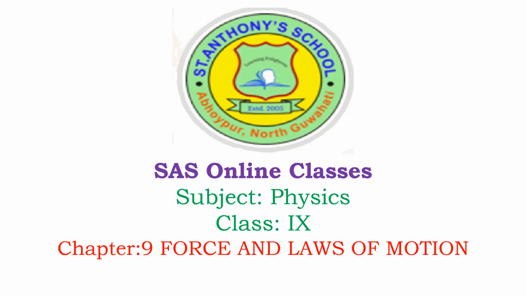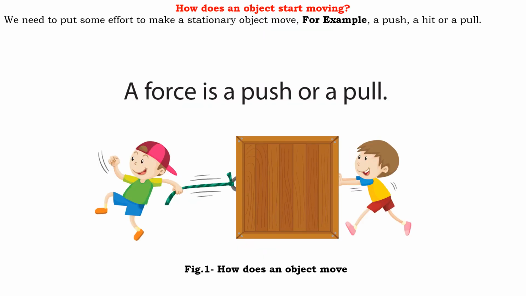Let us begin a new chapter today. Chapter 9, Force and Laws of Motion. In the previous chapter, we described the motion of an object along a straight line in terms of its position, velocity, and acceleration. We saw that such a motion can be uniform and non-uniform. But we have not yet discovered what causes motion. So in this chapter, we will be studying the cause of motion.